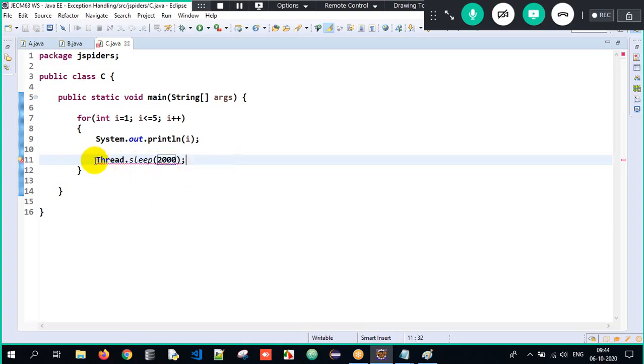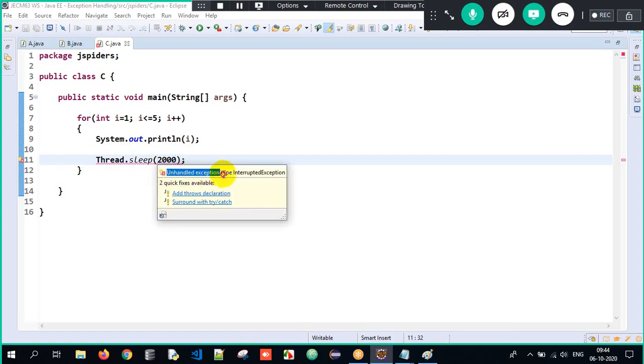But now as soon as I write this particular line, can you see it's giving an error over here? If I just hover on it, it is telling unhandled exception type InterruptedException.